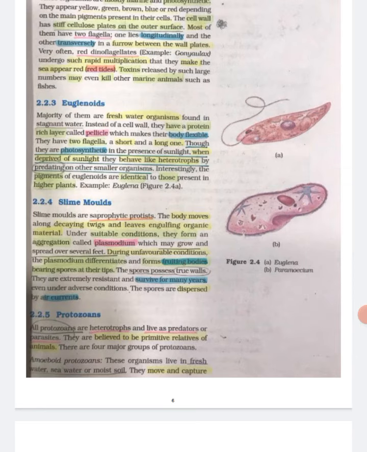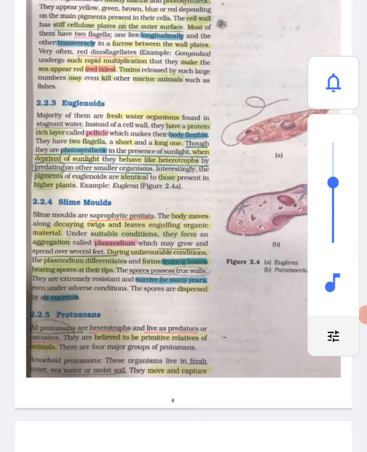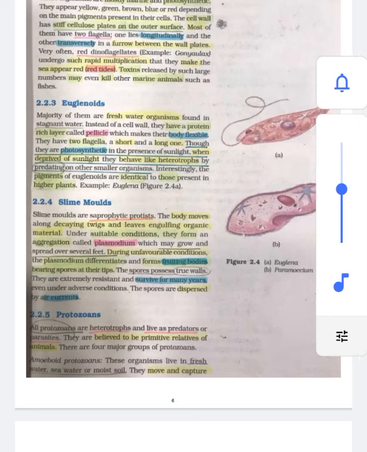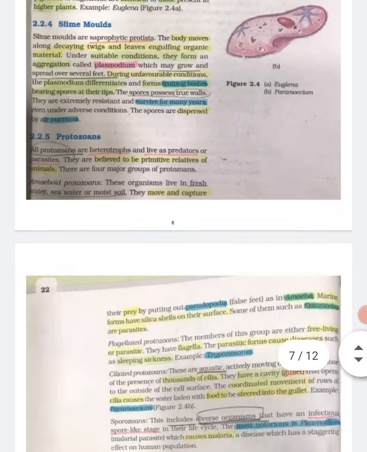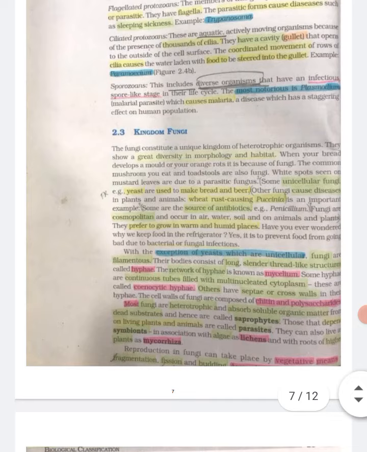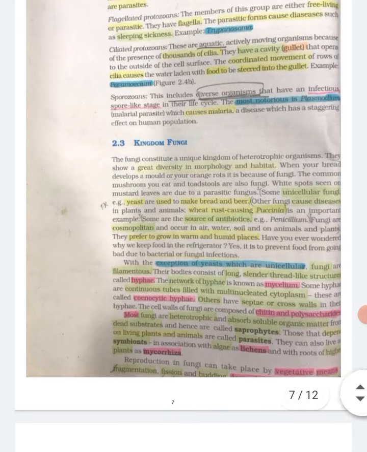2.2.5 Protozoans. All protozoans are heterotrophs and live as predators or parasites. They are believed to be primitive relatives of animals. There are four major groups of protozoans. Number 1, amoeboid protozoans. These organisms live in fresh water, seawater or moist soil. They move and capture their prey by putting out pseudopodia, that is false feet, as in Amoeba. Marine forms have silica shells on their surface. Some of them, such as Entamoeba, are parasites.